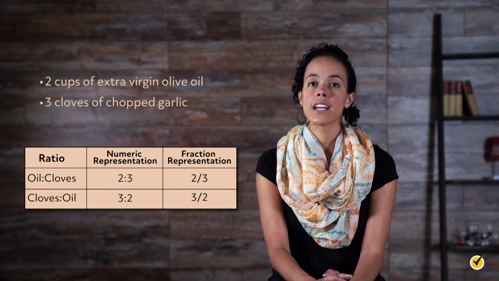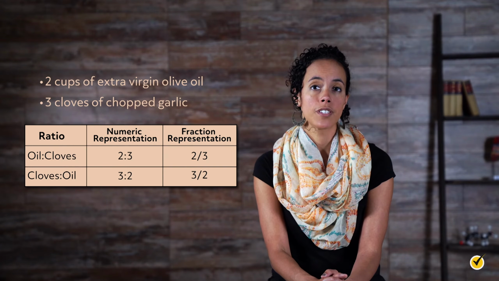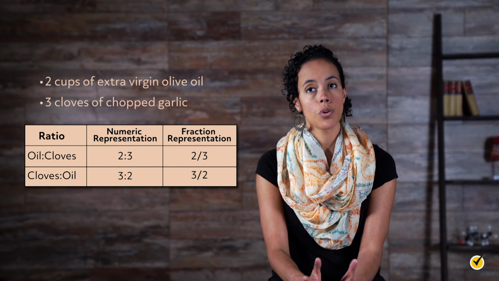You are making a batch of your mom's delicious salad dressing. The recipe calls for many ingredients, including 2 cups of extra virgin olive oil and 3 cloves of chopped garlic. In this case, the ratio of oil to cloves is 2 to 3, or 2 over 3.